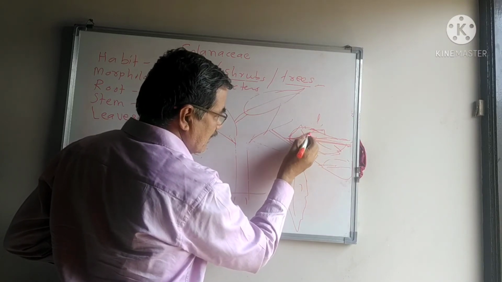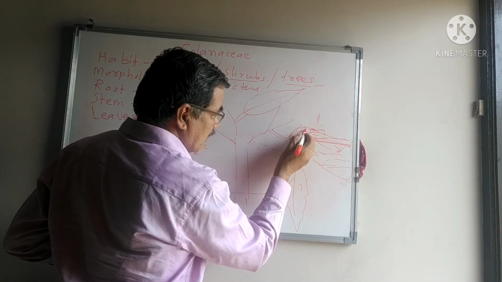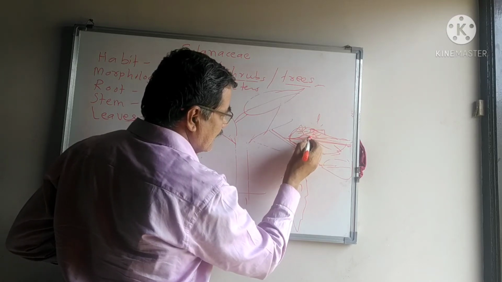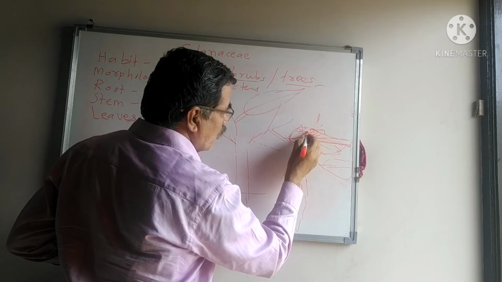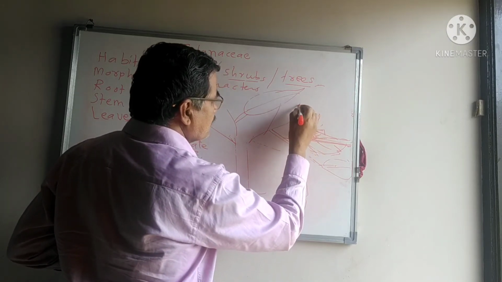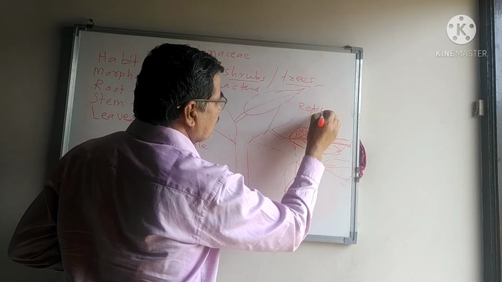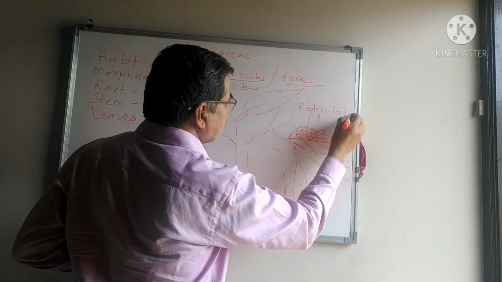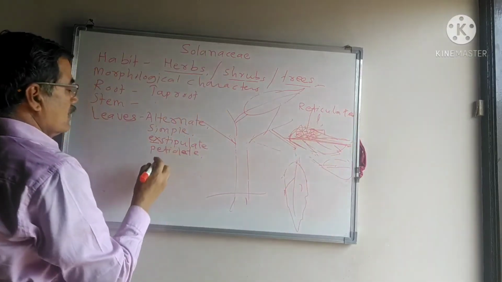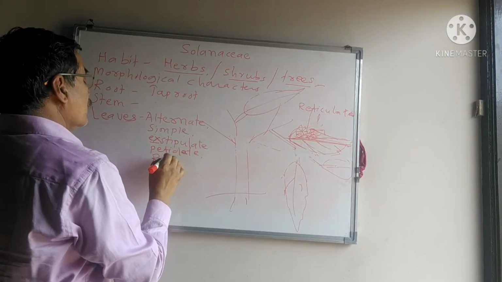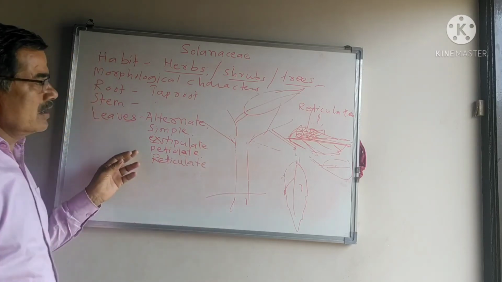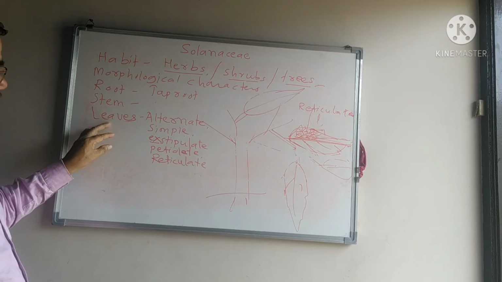These side veins further divide in all directions, forming a net or reticulum, and it is known as reticulate venation. The venation pattern is reticulate. See, common character, that is the leaves.